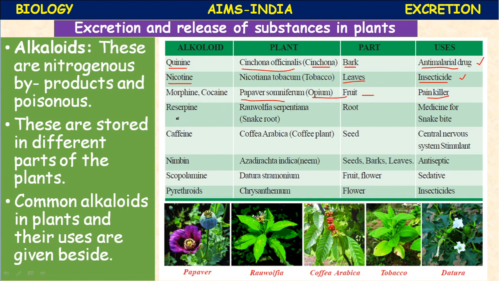Next is serpine. It is extracted from the plant Rauwolfia serpentina, Sarpagandhi it is called, from the root, snake root. The medicine is used for snake bite. From ancient time we are using this. Sarpagandhi it is called.